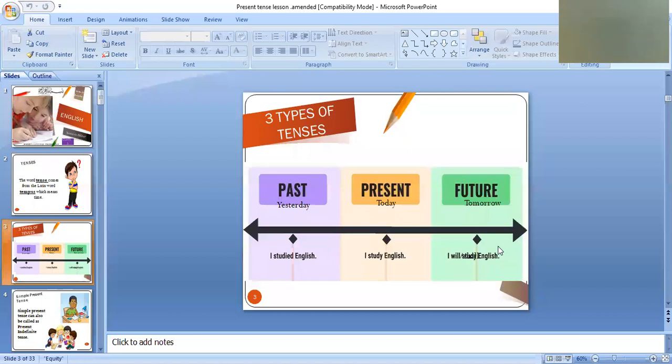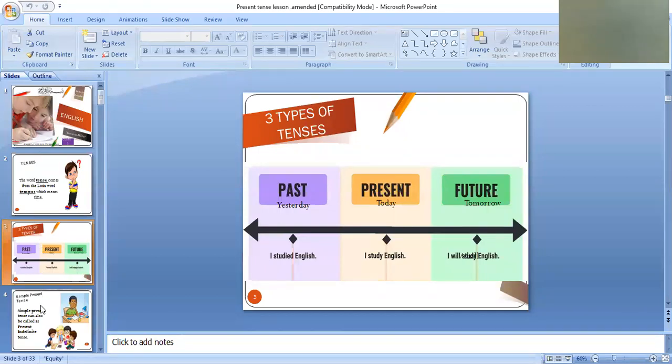All the actions which will happen in future come under the category of future tense: tomorrow, day after tomorrow, next week, next month, etc. So it is the verb which will decide the tense. Dear children, you have done two forms of verbs. Study is the first form of the verb, and studied is the second form of the verb we have used.